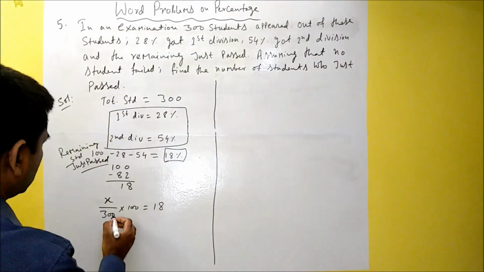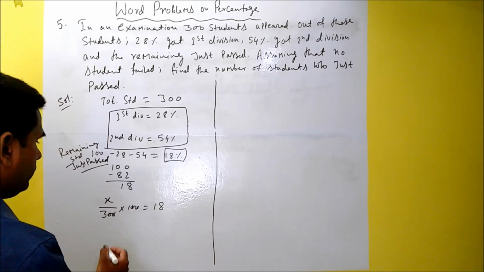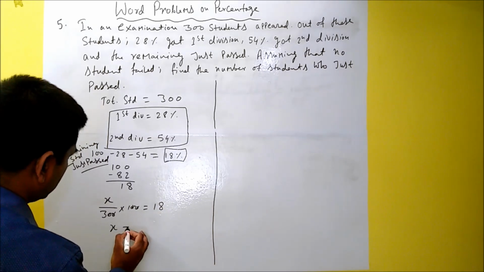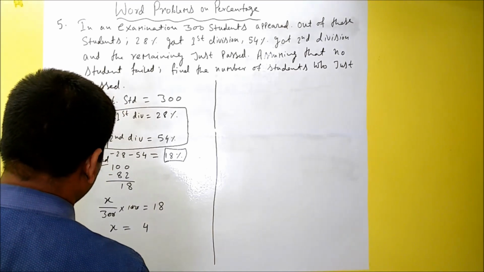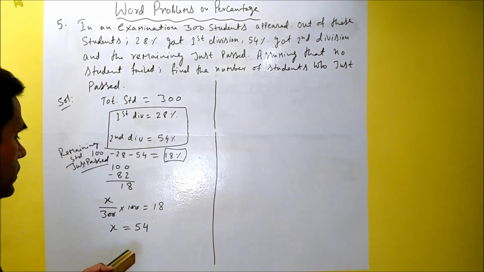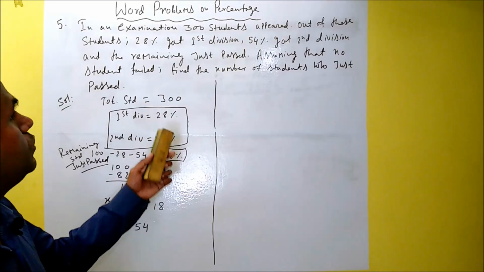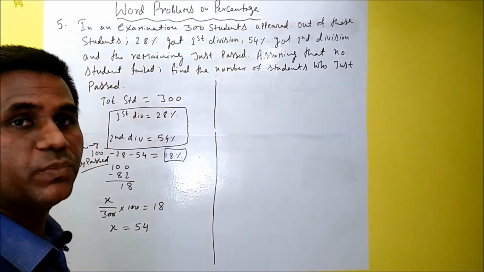So let's solve this here. 3 will be multiplied by 18, which gives us X is equal to 54. So 54 is the number of students who have just passed in the examination. Okay.